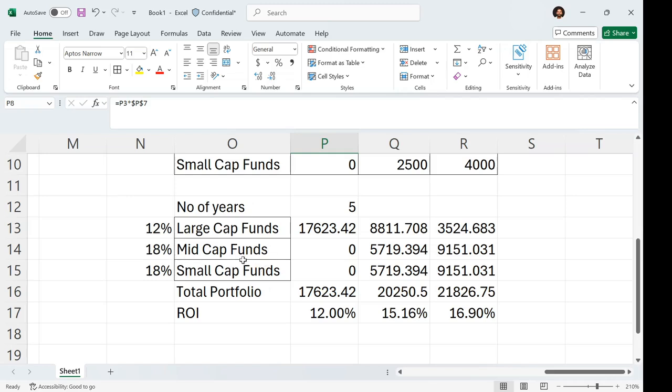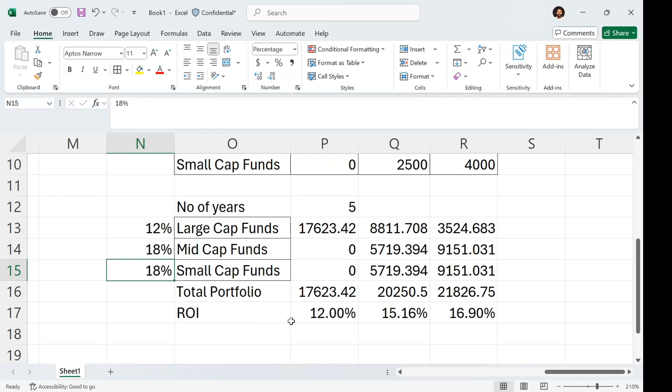So now take an example. I have taken a 5 year tenure with growth rates of 12%, 18%, and 18%. I have calculated the total portfolio value of an investor after 5 years. In scenario 1, the investment was 10,000, and the total value now is 17,623.